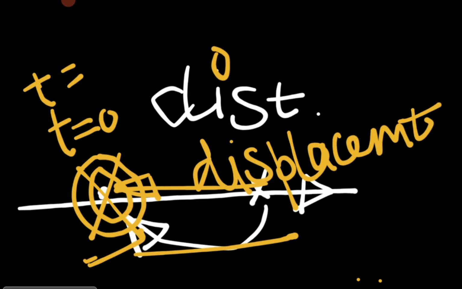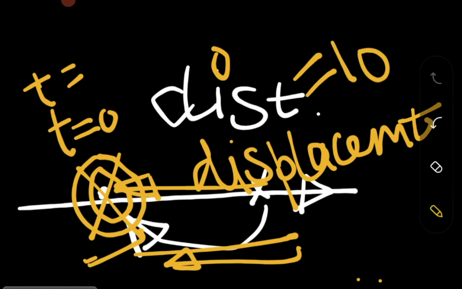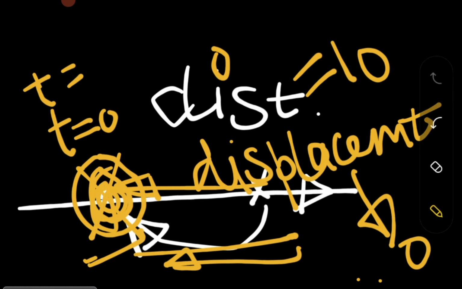Suppose it is 5 meters to this particular side, and 5 meters to this particular side. So I have covered a distance of 10 meters, or 10 units. But my displacement is going to be 0, because I have not displaced to that particular point. I hope I am clear. So this is the difference between distance and displacement.